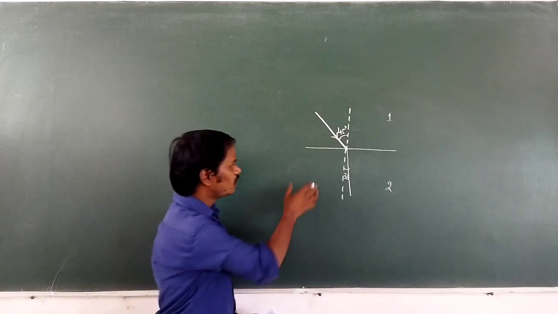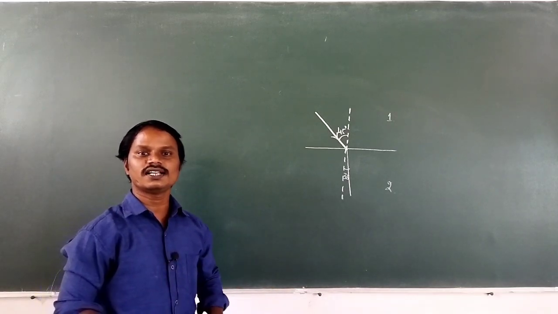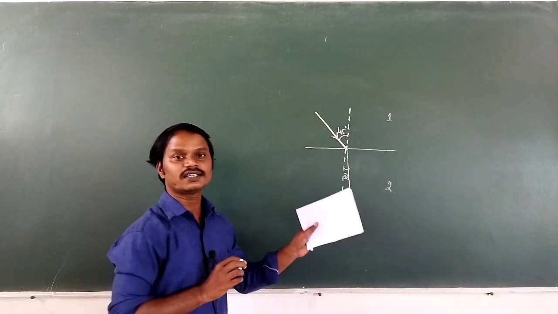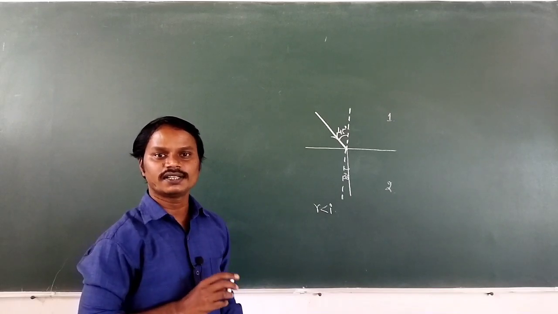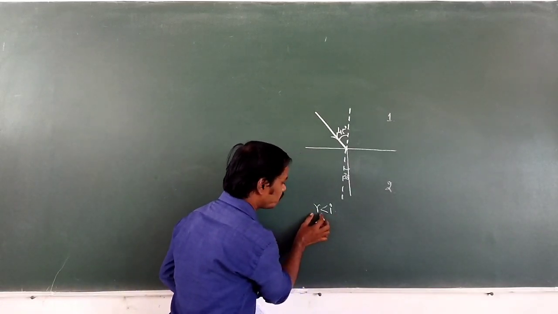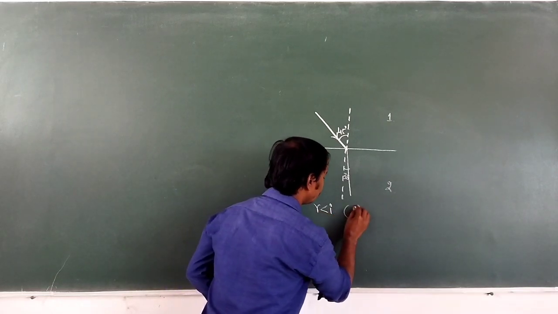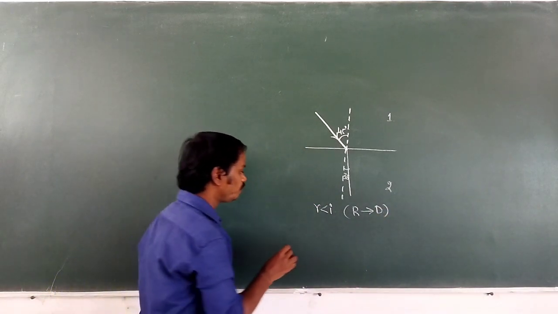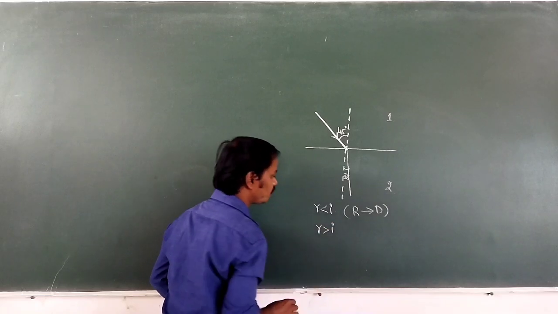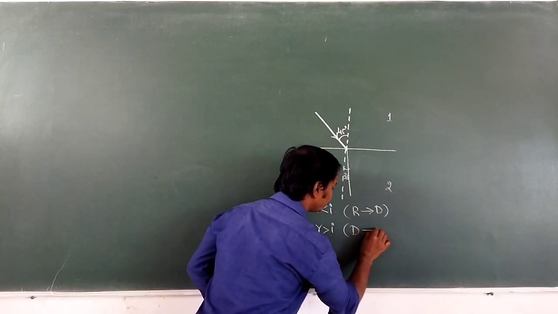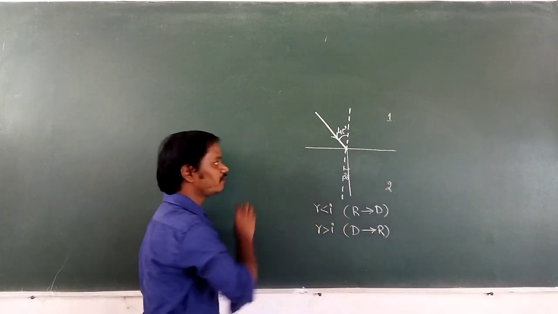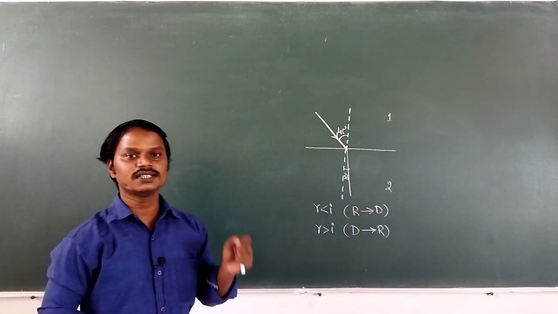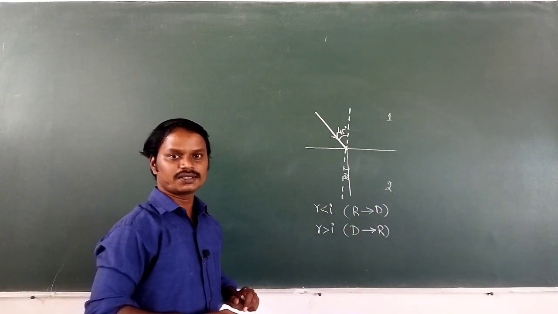So see here, in the given question, the angle of refraction is less than the angle of incidence. R is less than I. What does it mean? The light is traveling from which medium to which medium? That is from rarer to denser. So if the angle of refraction is less than the angle of incidence, then the light is traveling from the rarer medium to the denser medium. If the angle of refraction is greater than the angle of incidence, then the light is traveling from denser to rarer. But in the given question, the light is traveling from the rarer medium to the denser medium, meaning from a low refractive index medium to a high refractive index medium.